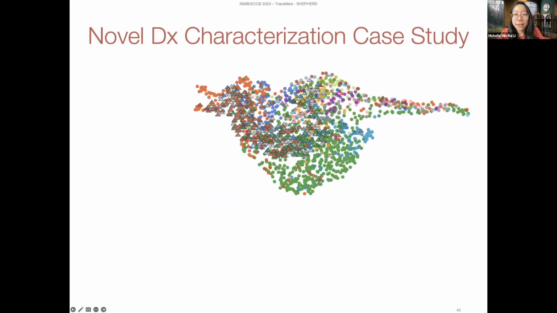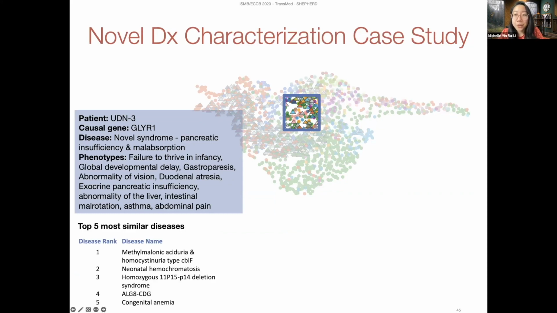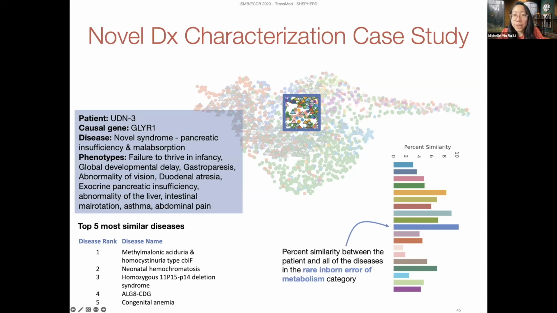Here is our third case study of the day, a patient with a novel disease. This UDN patient presented with a number of symptoms that are related to difficulty with food absorption and developmental delay. The patient was diagnosed with a novel syndrome characterized by pancreatic insufficiency and malabsorption due to a mutation in GLYR1. We compare the patient's clinical presentation to known rare diseases, and we find that the patient's presentation is most similar to diseases under the categories of rare inborn errors of metabolism, hepatic and endocrine, and GI disease.